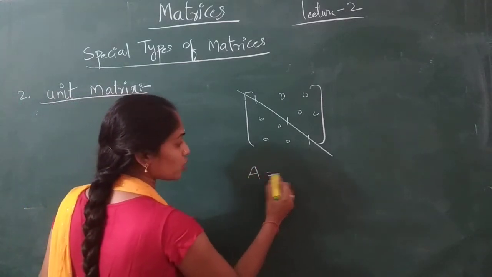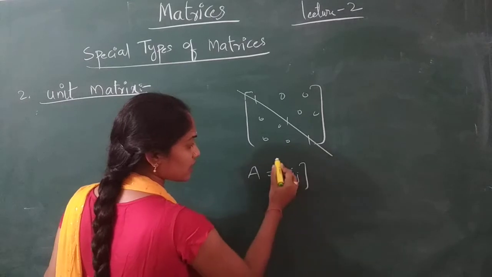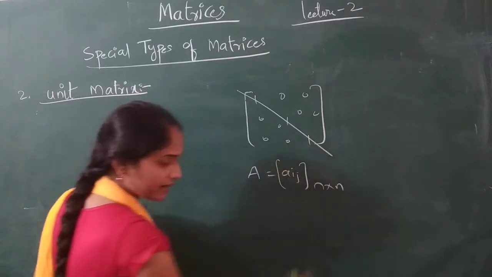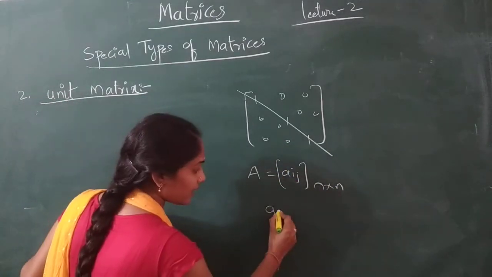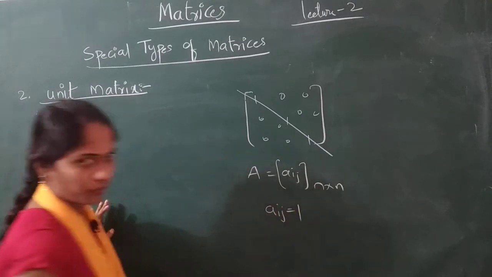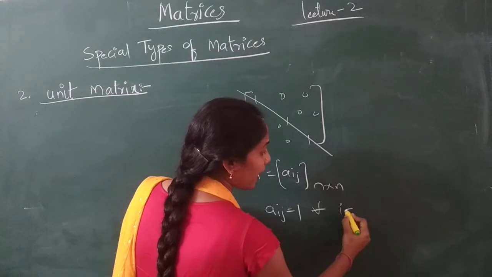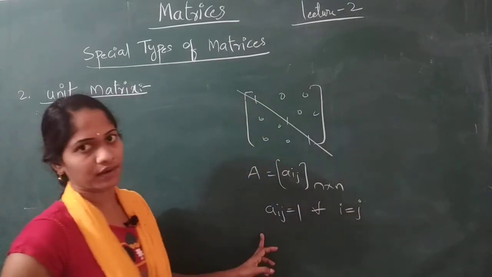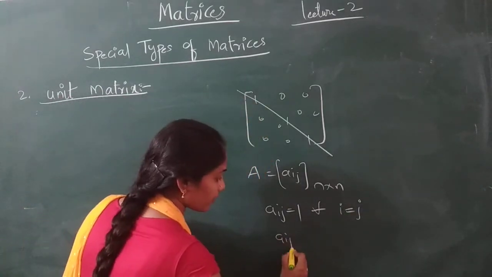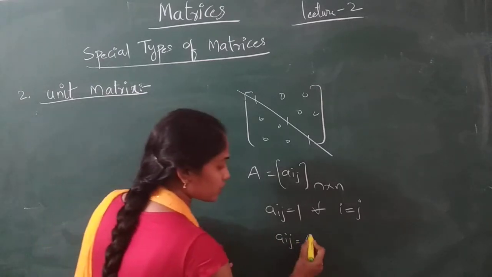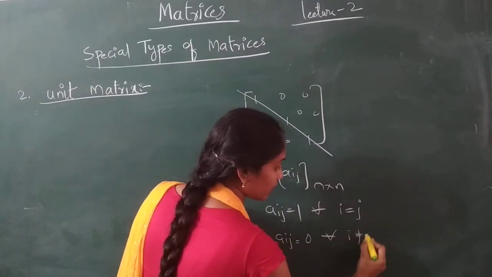If anybody asks you what is a unit matrix, consider any square matrix. For any square matrix, Aij equals 1 for all i equals j, and Aij equals 0 for all i not equal to j.